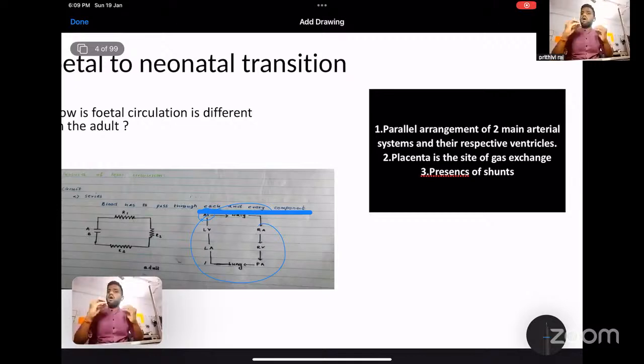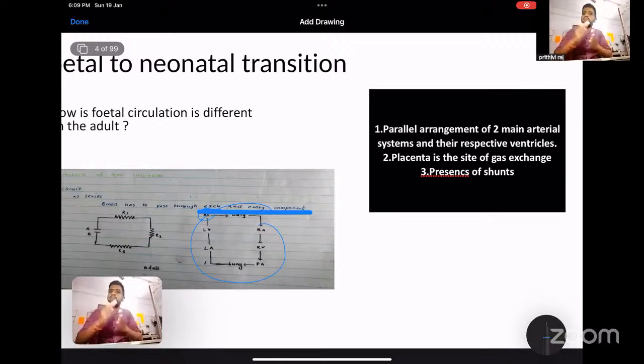So how does the fetus do that? By this parallel arrangement of the two main arterial systems and the respective ventricles. That means the blood will not pass through all the components of your circulatory system.